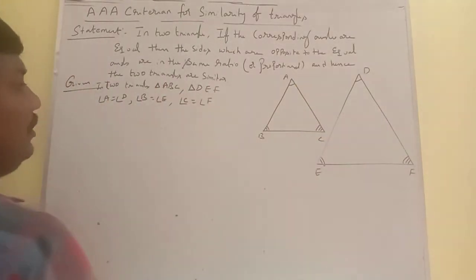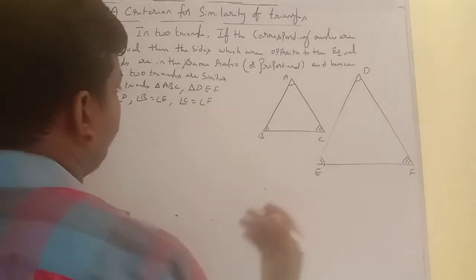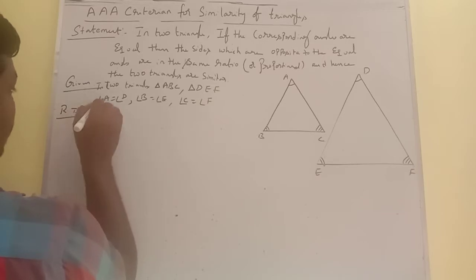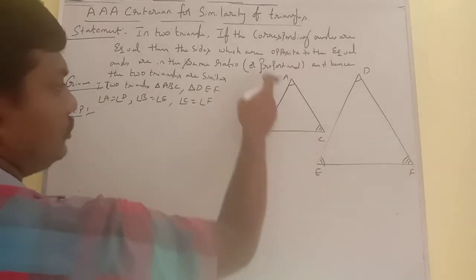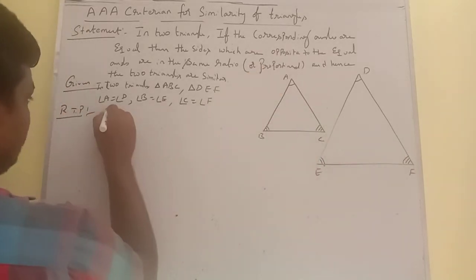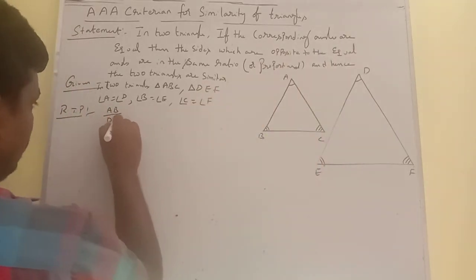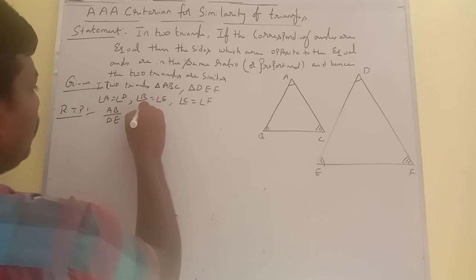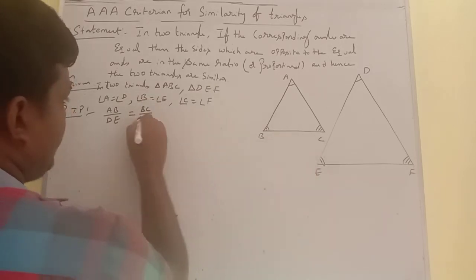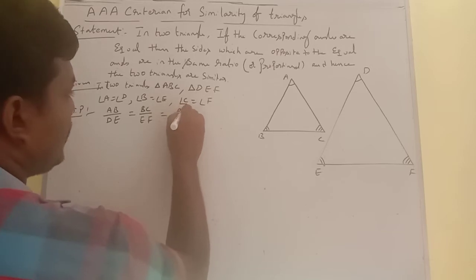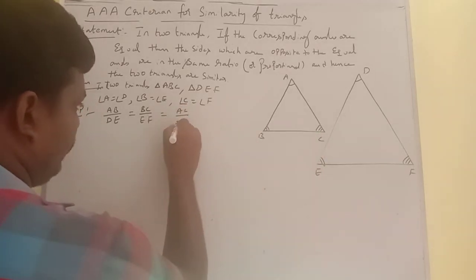Now, what we have to prove is that the sides opposite the equal angles satisfy AB by DE is equal to BC by EF is equal to AC by DF.